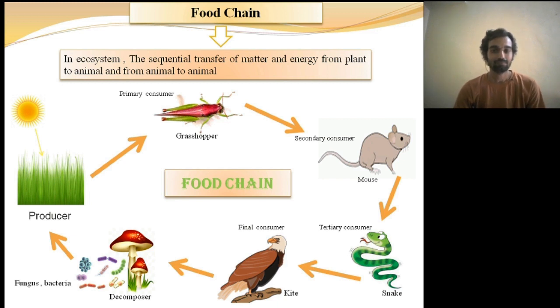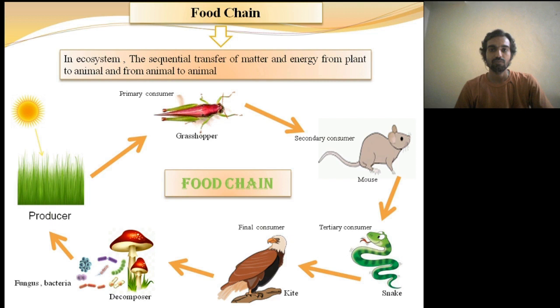In this diagram, we will see how these producers produce their own food from solar energy, and on those organic compounds produced by the producers, the prey, the grasshopper or the first consumer, feeds.